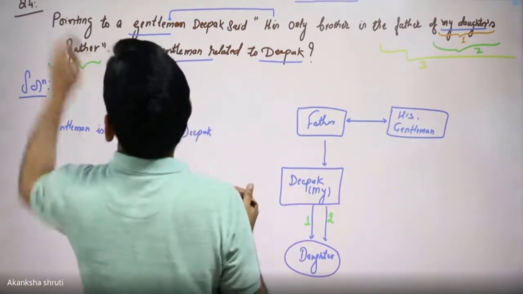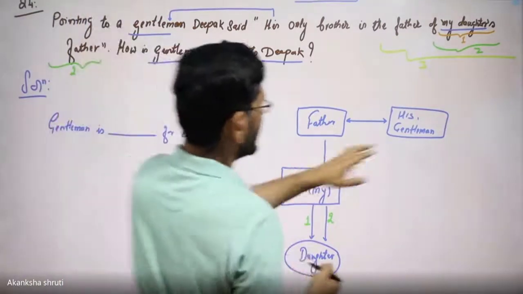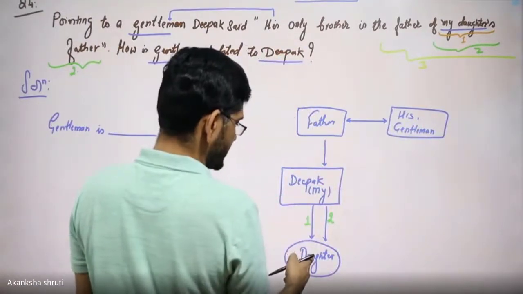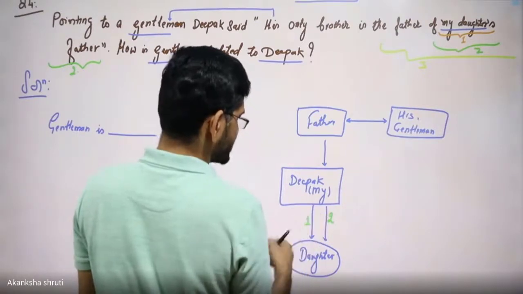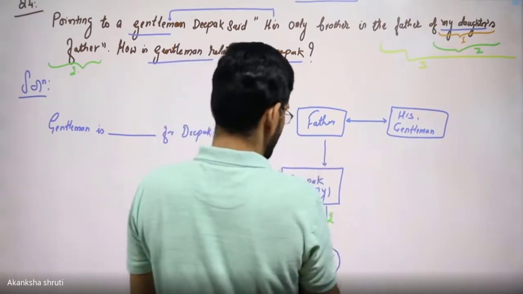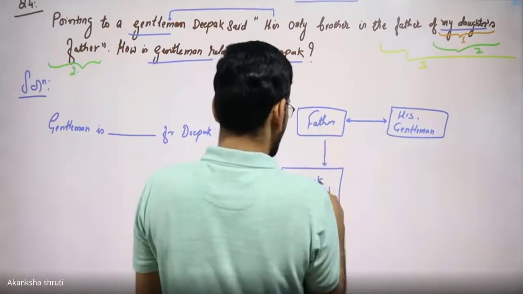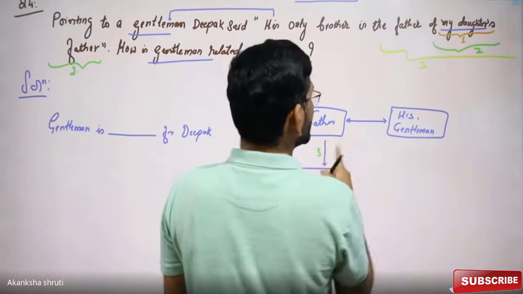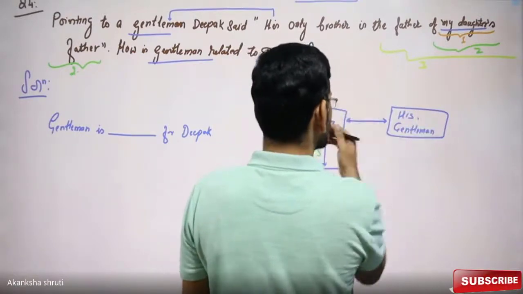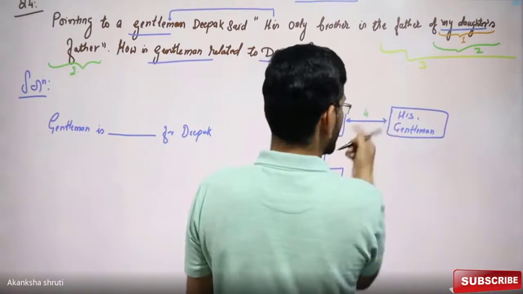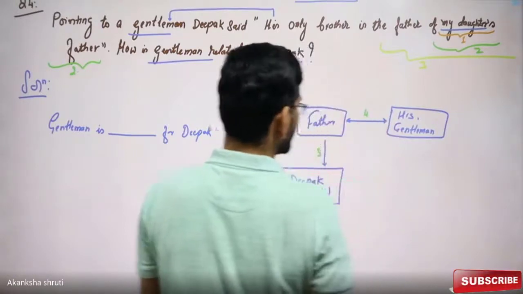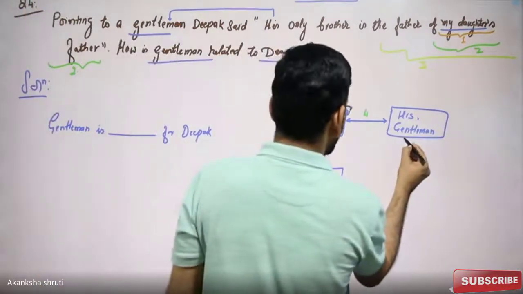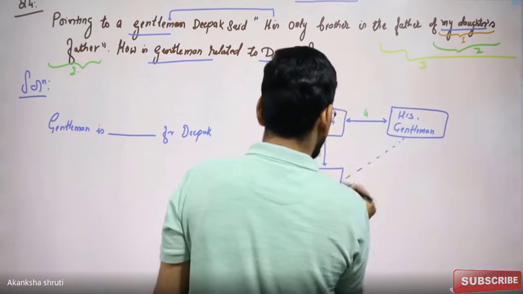Then we have to find the relation of the gentleman with this Deepak. So first we have drawn the daughter of Deepak. That was step 1. Then the father of this Deepak. That was our step number 3. Then the brother of this gentleman that we have written here as the 4, which was the father. Now we have to look at the gentleman's relation to this one.